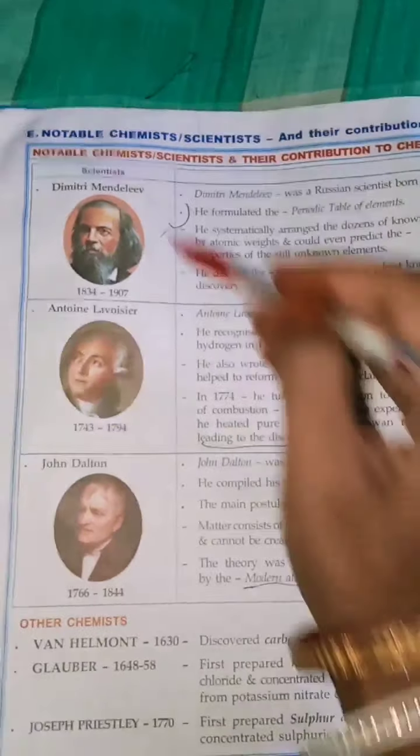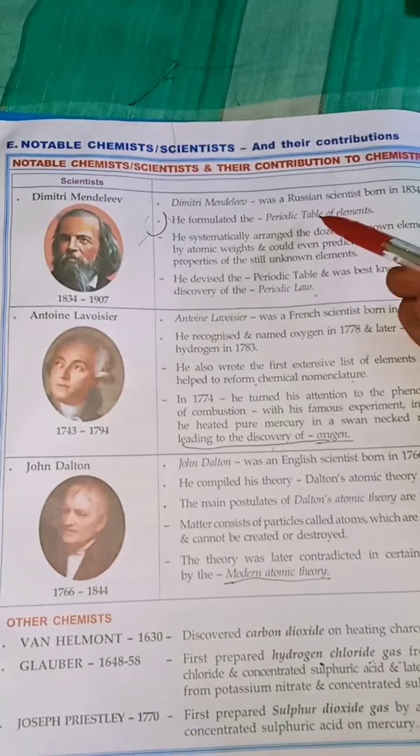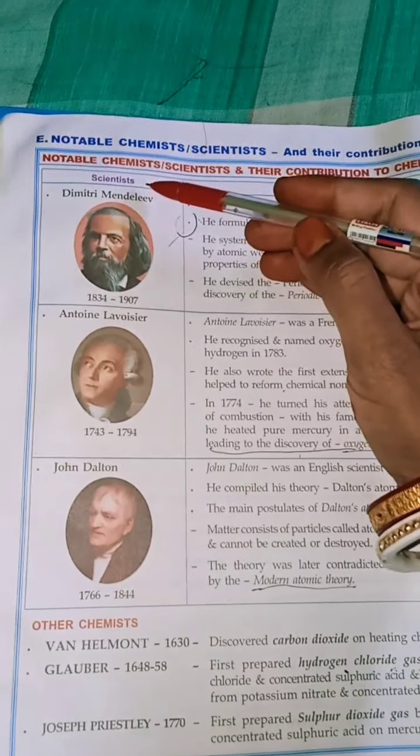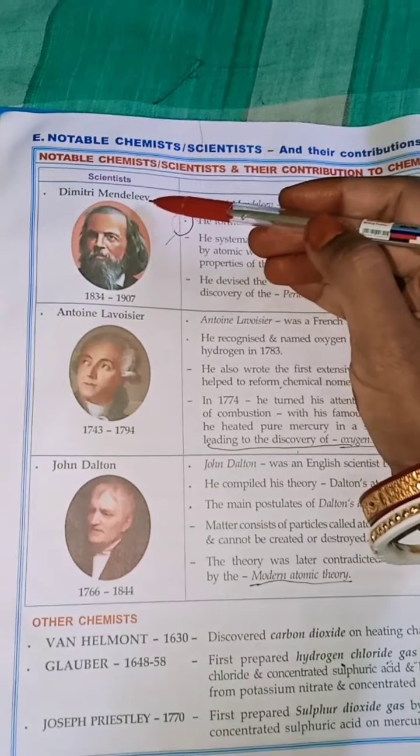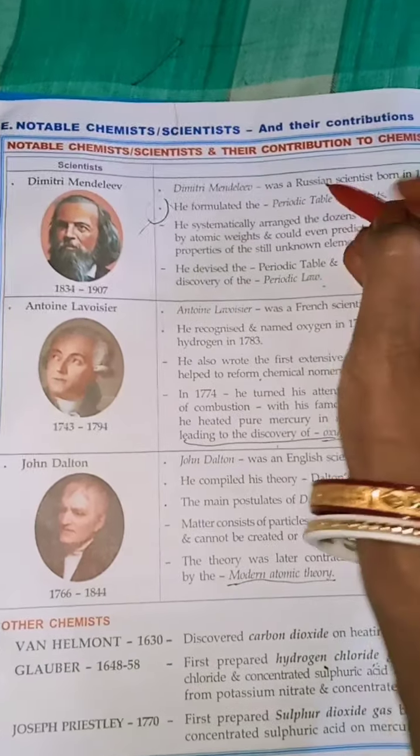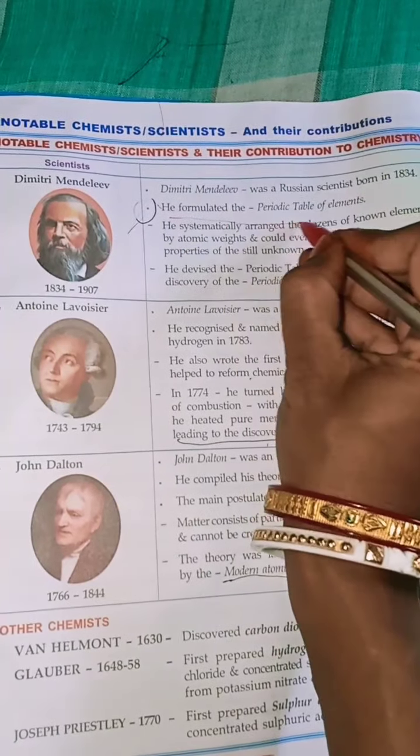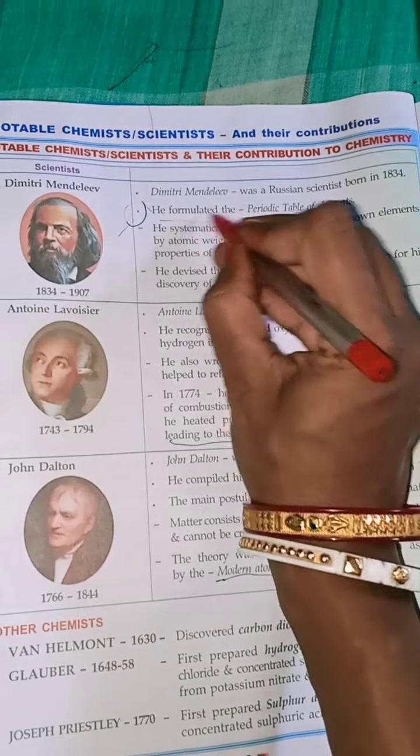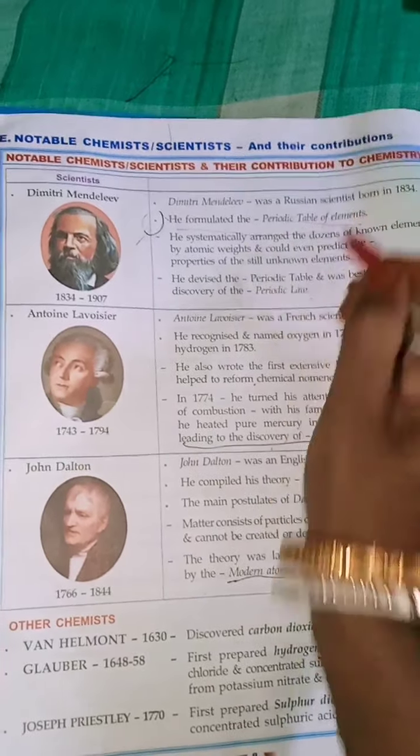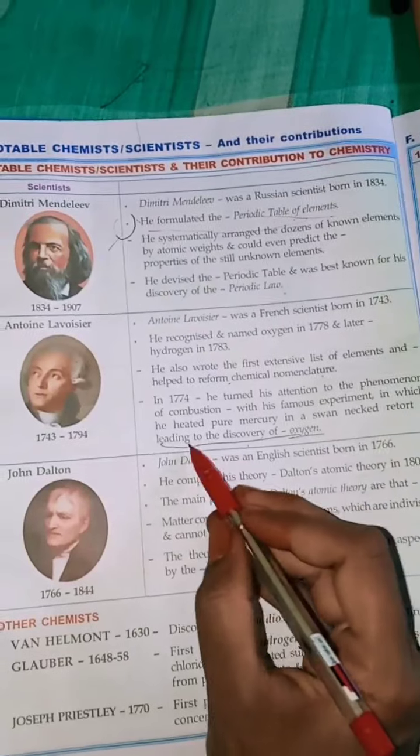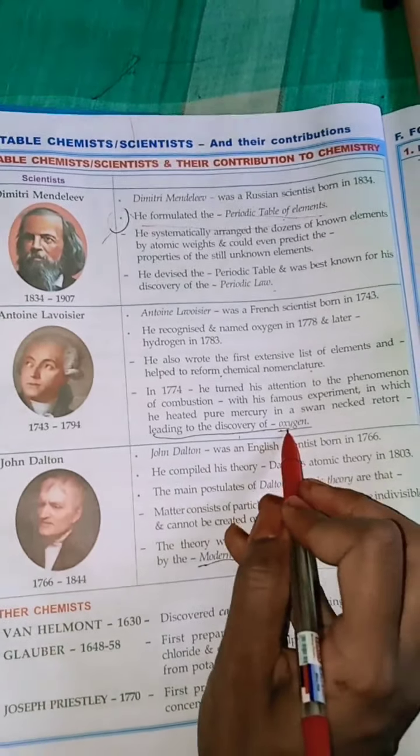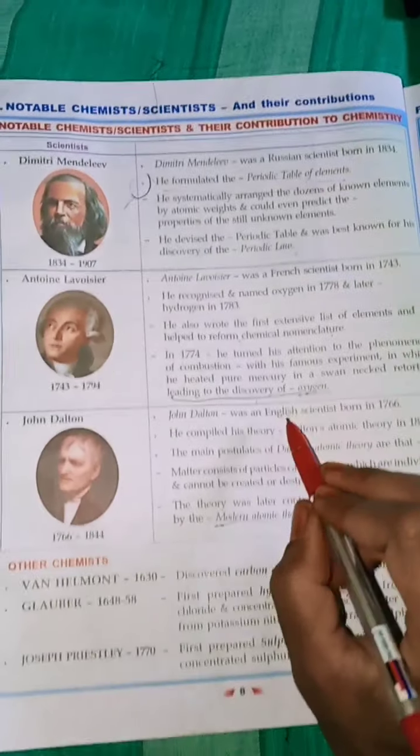Now, in this, you have to form a table in your copy where you have to make the first column scientist, where you have to write down the name of the scientist and the contribution. I am underlining the portion which you have to write, that is the second point, formulated the periodic table of elements. Antoine Lavoisier, he discovered the gas oxygen. This much only you have to write.